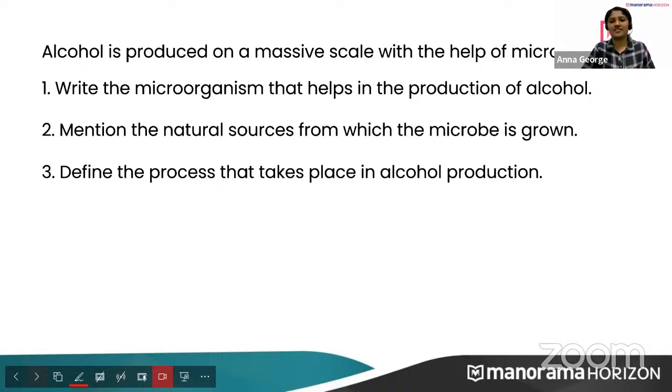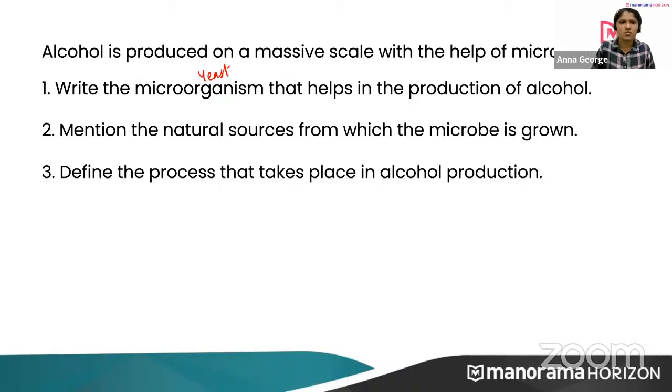Very good, very good. It is yeast. Now, mention the natural sources from which the microbe is taken. Some natural sources are wheat, rice, barley, etc. Okay, you can study some examples also. Now, define the process that takes place in alcohol production. Yes, what is the process?